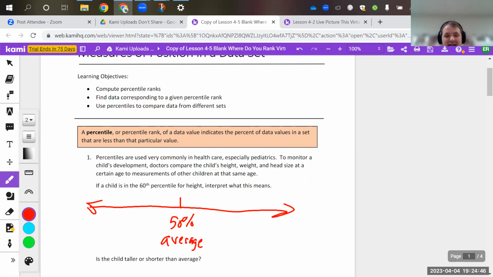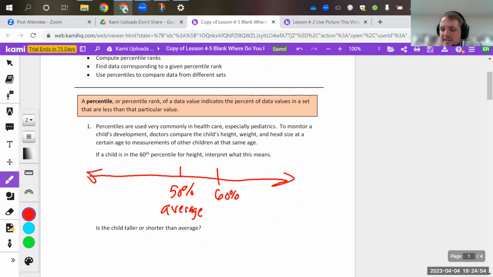60th percentile for height would put you over here on a number line. If you're in that 60th percentile, specifically what that means, if this is a child, is that 60% of children that are the same age will be shorter.